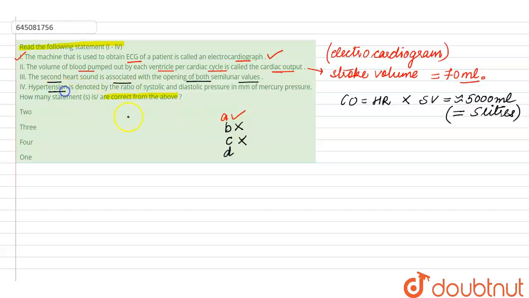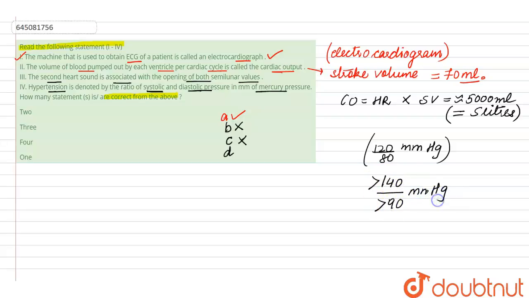The fourth statement says that hypertension is measured by the systolic and the diastolic blood pressure in millimeters of mercury, while the normal blood pressure here is 120 by 80 mm of mercury, which is considered to be normal. But anything above 140 mm of mercury systolic or above 90 mm of mercury diastolic blood pressure can be considered as hypertension by WHO. So this statement is correct here.